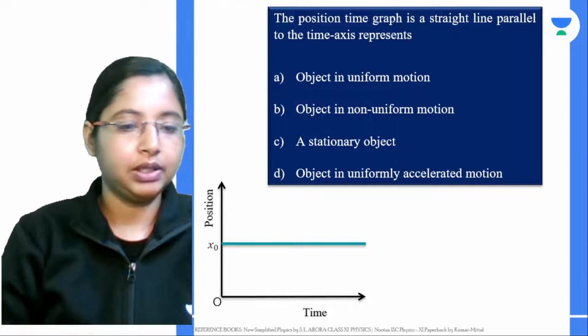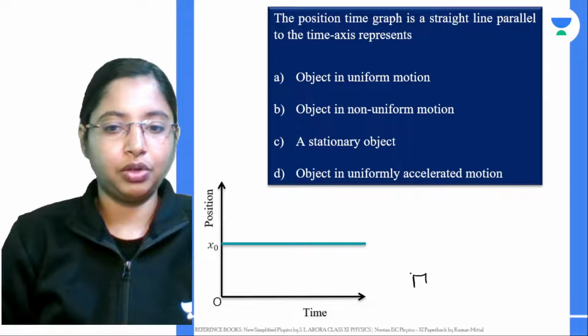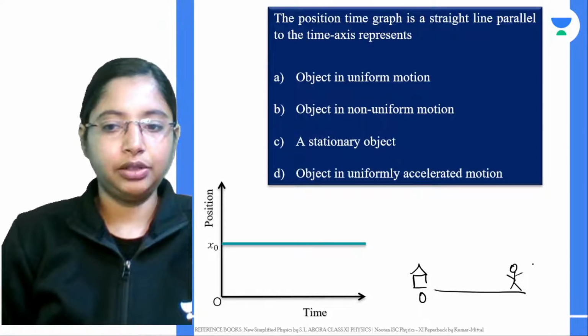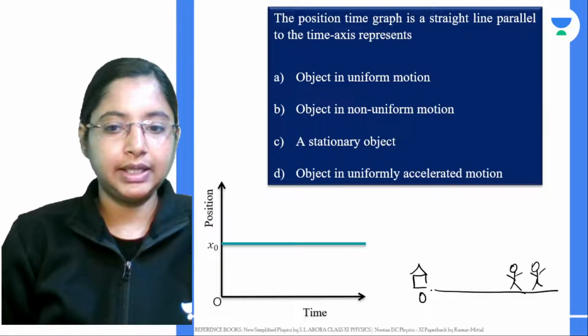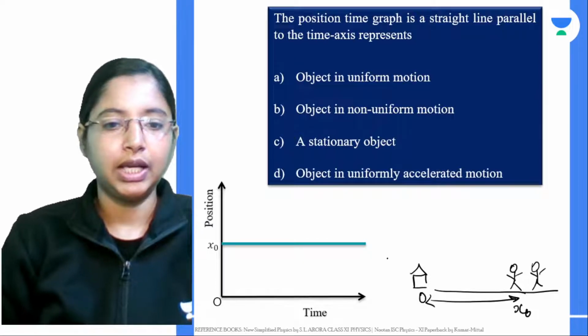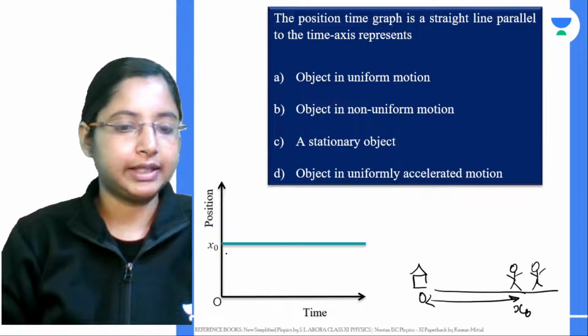For example, let's say you go from your home, your house being your origin, to somewhere over here, and you meet your friend and you're chatting with your friend. Let's say this distance from you to your house is 5 meters or whatever it is. Let's say that is x naught. At time 0, you're at x naught, this position.